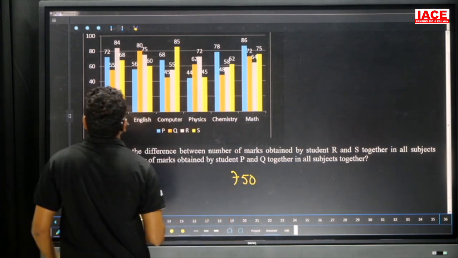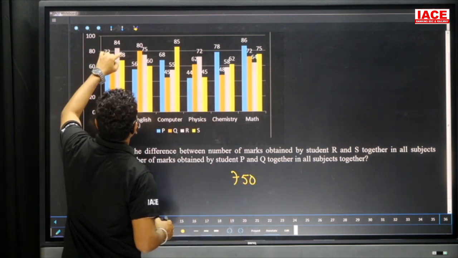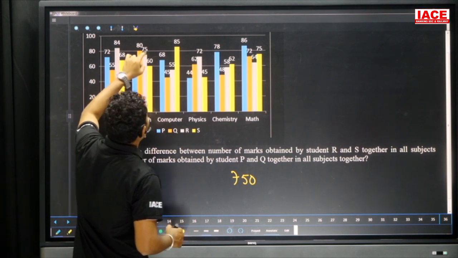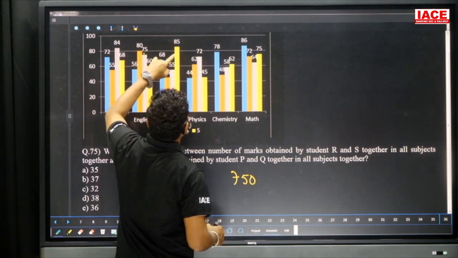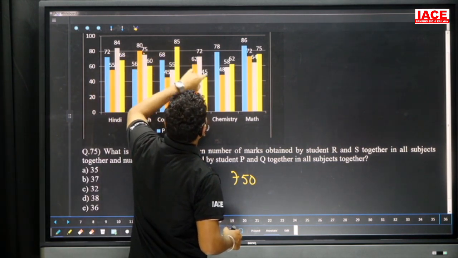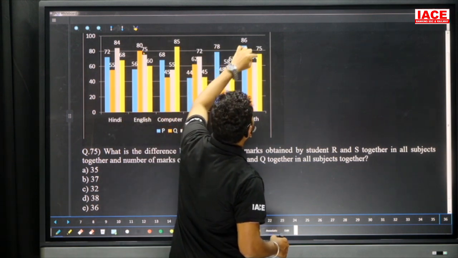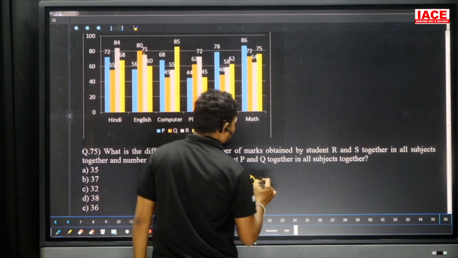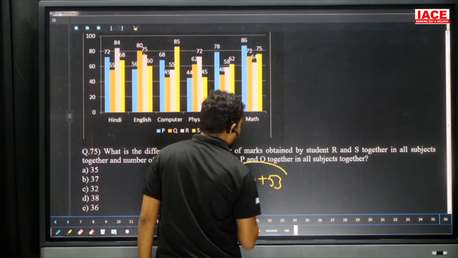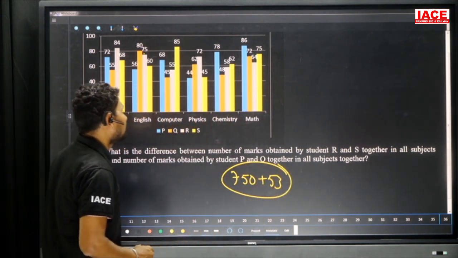And next extra numbers you can add it. Here 4 plus 8, 12, 12 plus 5, it is 17, 17 plus 10, it is 27, 27 plus 7, it is 34, 34 plus 10, 44, 44 plus 9, it is 53. Then overall value is 803. This is the overall value, 803.